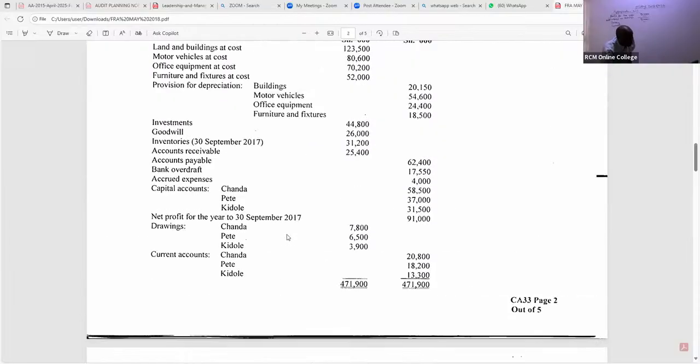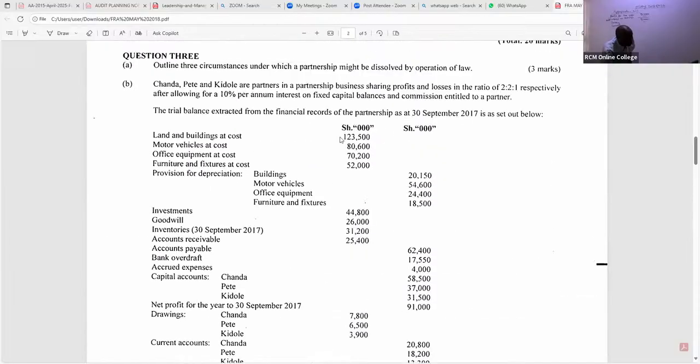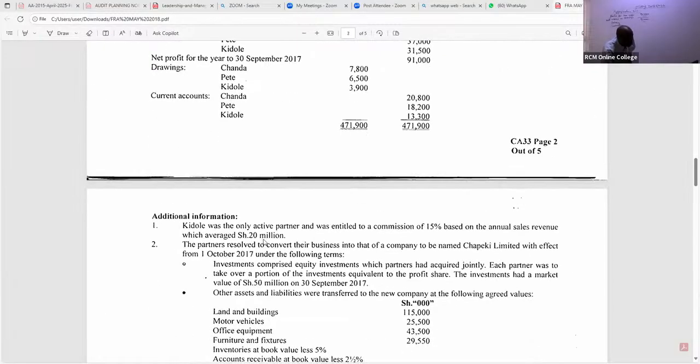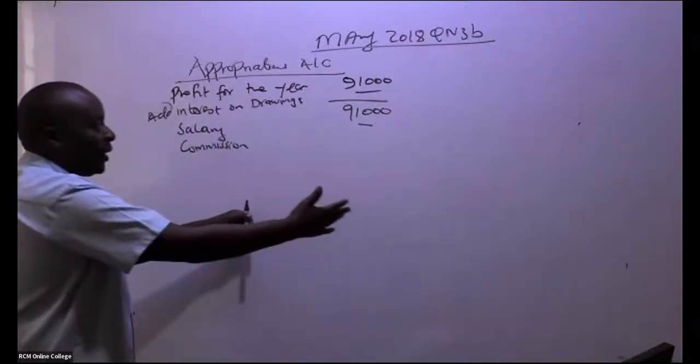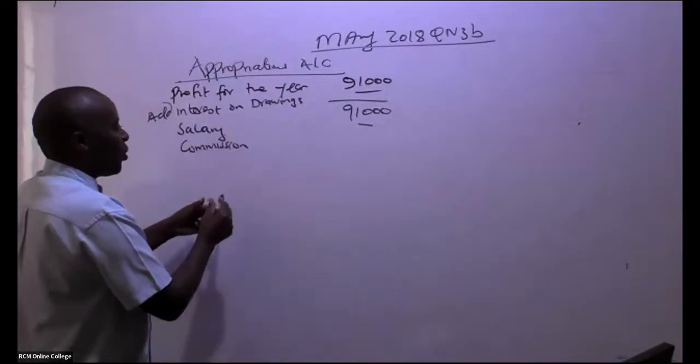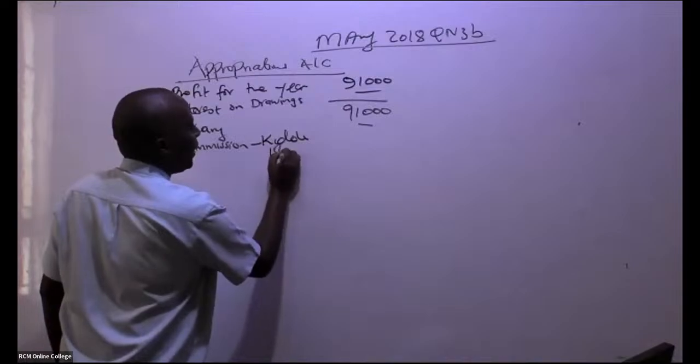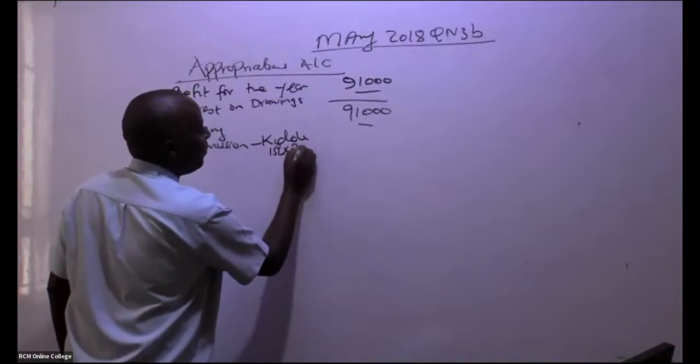But remember, our trial balance is in shillings thousands, so you must cut those zeros. So you're talking of 20,000. So we have one person getting this commission, and his name is Kidole. So we have commission being appropriated, being distributed. Commission Kidole is 15% of this 20,000.